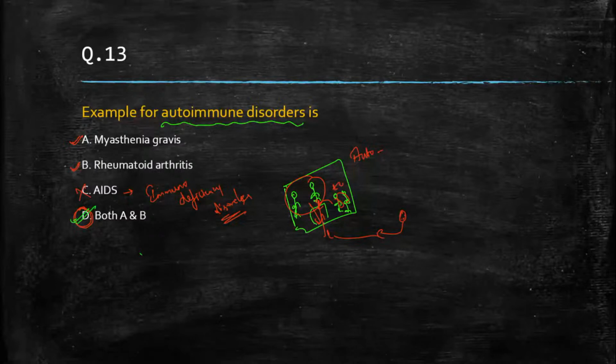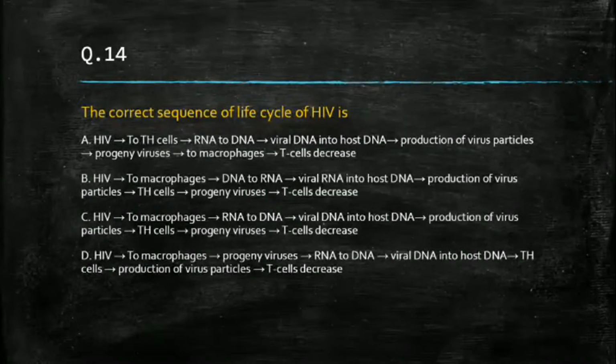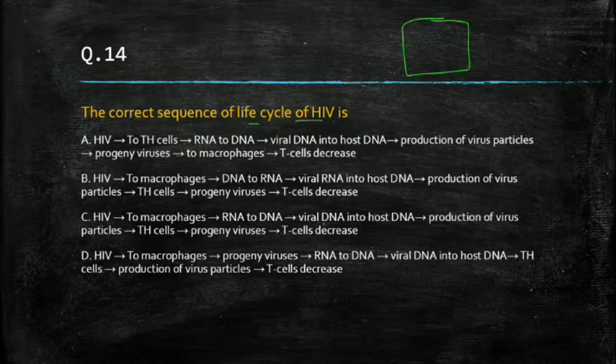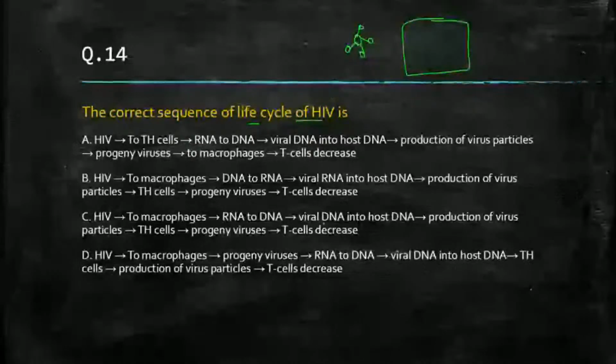Next question. The correct sequence of the life cycle of HIV. Oh my God, life cycle of HIV. What will happen? See, this is a cell, let's say a T helper cell, and this is your HIV virus.